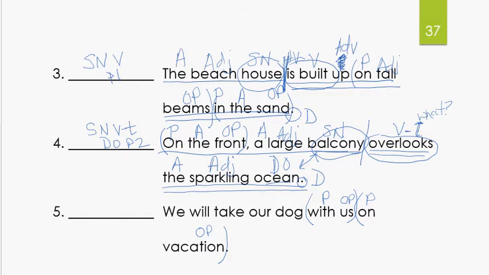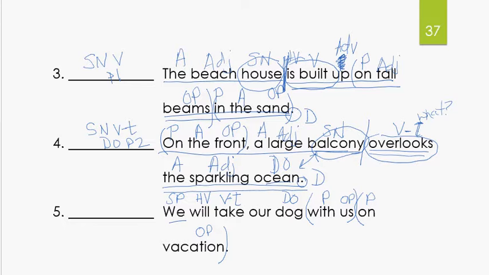What do we have left? We will take our dog. Who will take our dog? We. Subject, pronoun. What is being said about we? We will take. Another verb phrase. HV, helping verb for will. Verb, take. Take what? Take our dog. Direct object. So we change our verb to verb transitive.